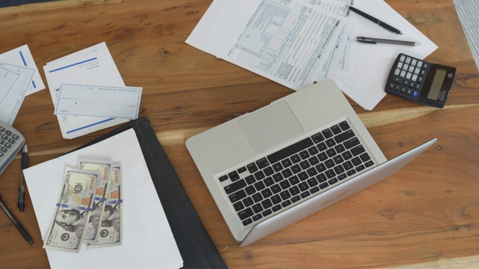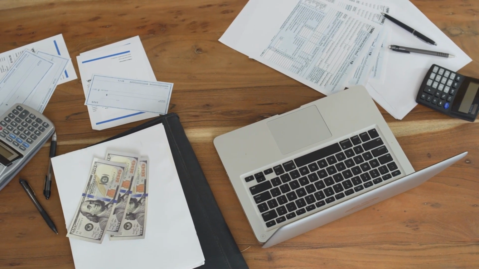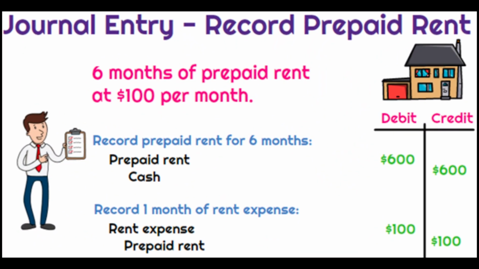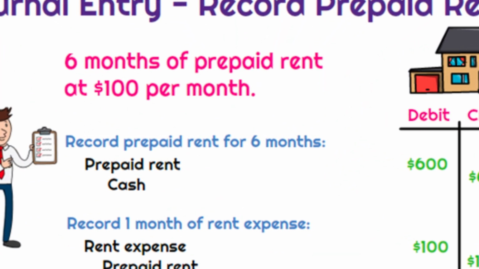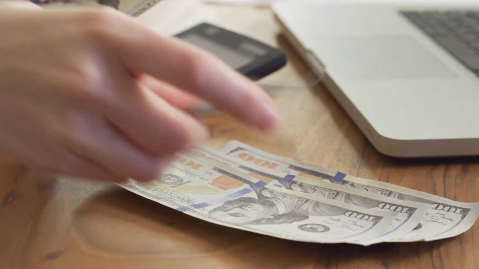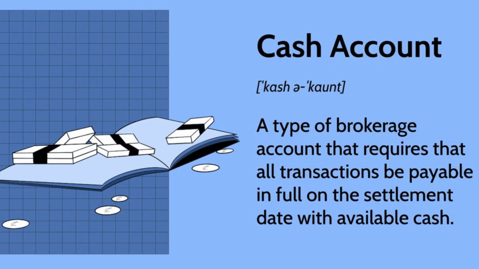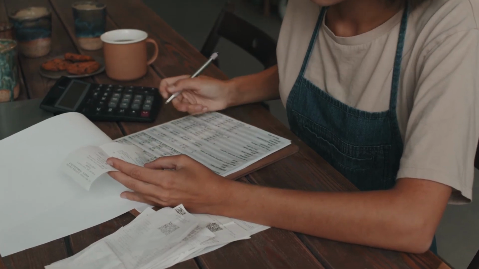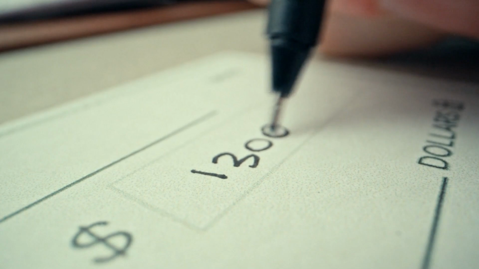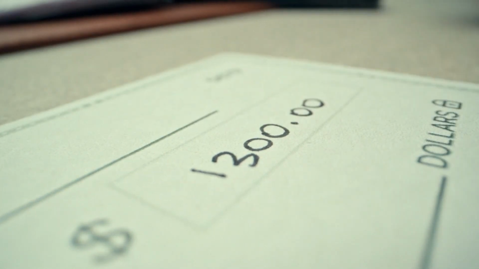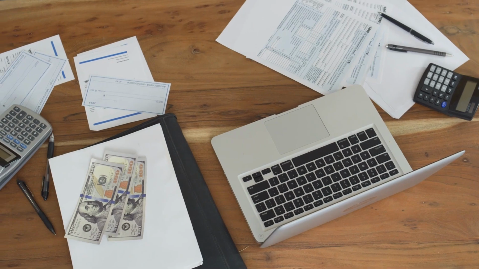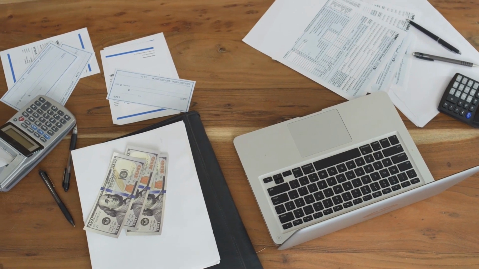Example of the general ledger. Continuing with our rent payment example, the journal entry will be posted to the general ledger. Here's how it might look. Rent expense account: date, description, debit, credit, March 1st, 2024, paid rent for March, $1,000. Cash account: date, description, debit, credit, March 1st, 2024, paid rent for March, $1,000. In the general ledger, the rent expense account shows a debit of $1,000. The cash account shows a credit of $1,000.